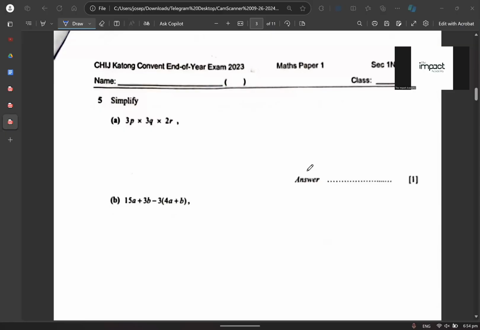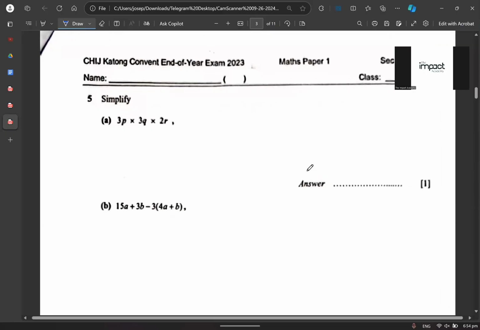Now, the next part is about algebra. It says 3p times 3q times 2r. Focus on the numbers first. 3 times 3, how much is that? 9. 9 times 2, how much is that? 18. Very good. And then over here we have pqr. So over here is 18pqr.